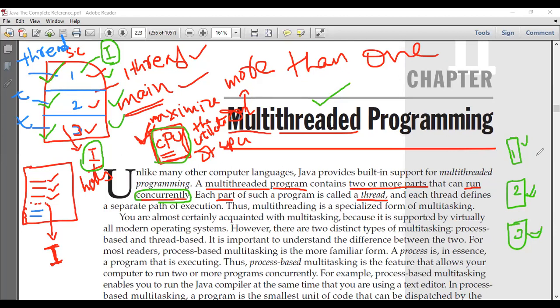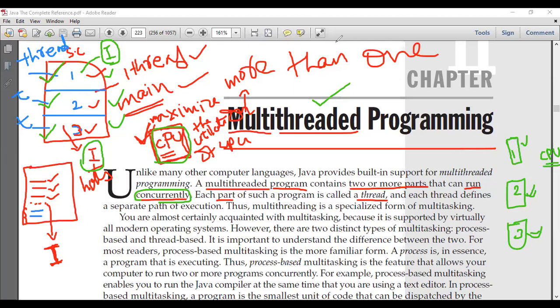One more thing: in order to run the threads parallelly, we need multiple CPUs. Generally, with respect to our laptop and desktop, we'll have only one CPU, right? So if you have one CPU, what's going to happen? First, I'm going to run the first thread on the CPU.